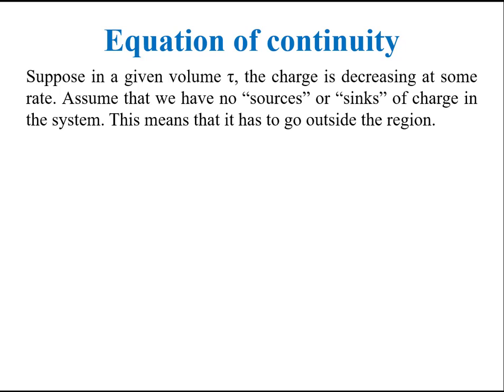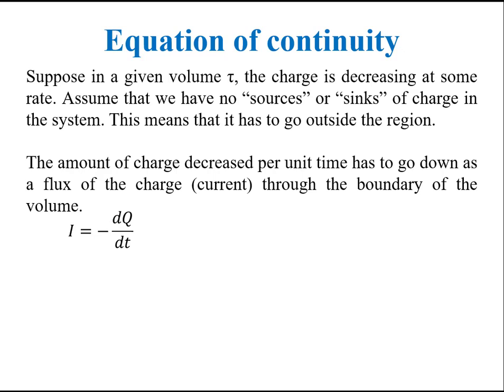Suppose in a given volume tau, the charge is decreasing at some rate. Assume that we have no source or sink of charge in the system. This means that it has to go outside the region. Then the current I will be defined as the time rate of charge. As with increase of time, the charge in the given volume will decrease, a negative sign is put in the expression.